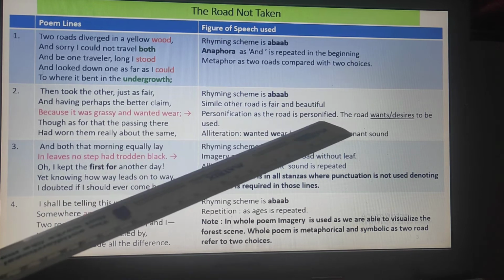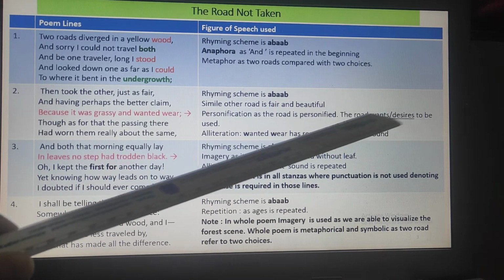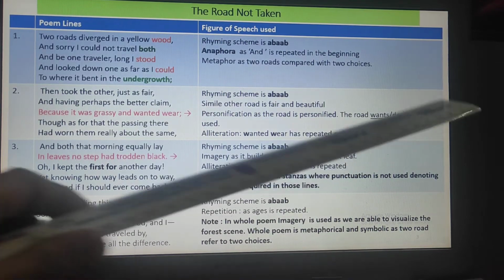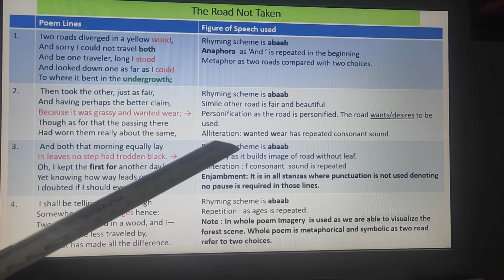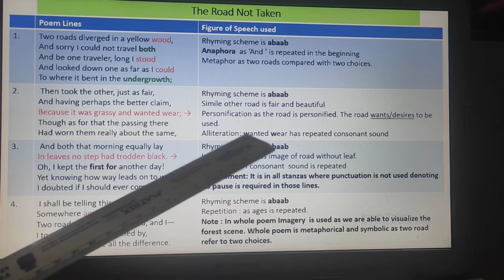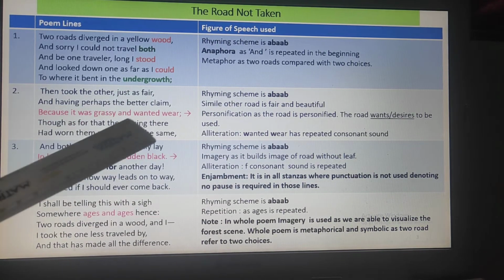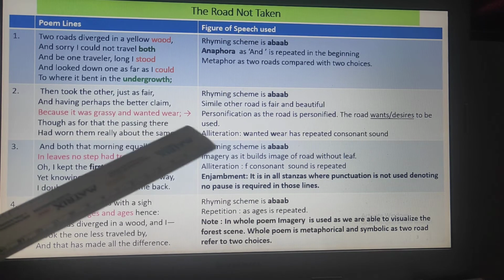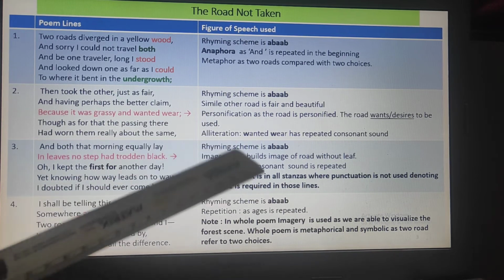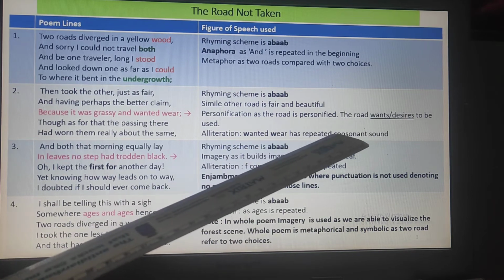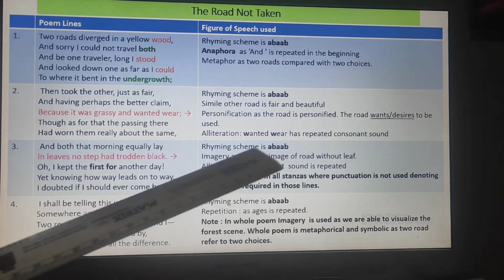Why? Because here it is specified that the road wants or desires to be used. Then alliteration. Remember, the consonant sound being repeated. So wanted, wear, that is the consonant sound repeated. You have to show the words and which consonant sound it is. It is the W consonant sound being repeated.